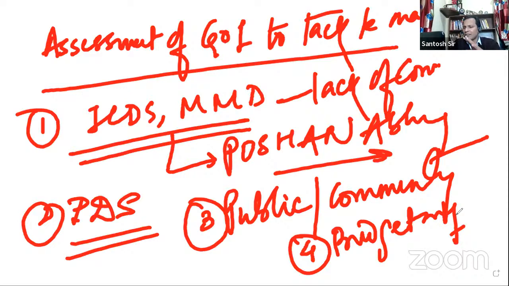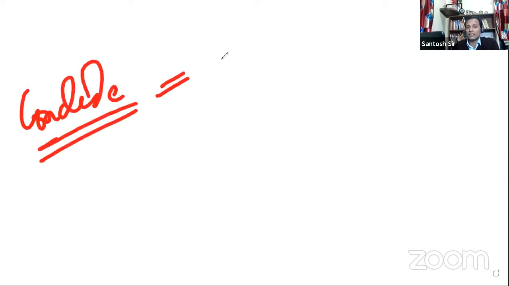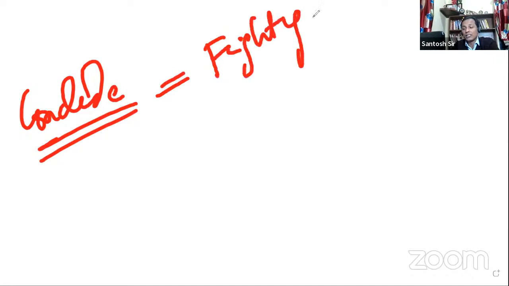Okay, and with this, you can then conclude. You can conclude that fighting malnourishment is very important for India.